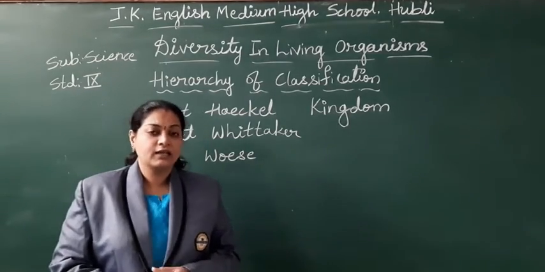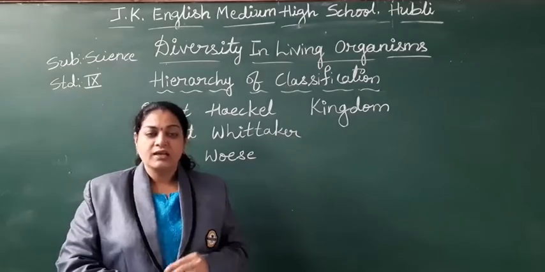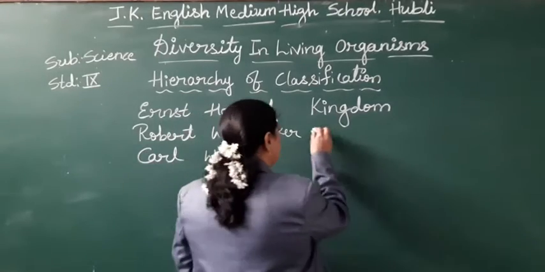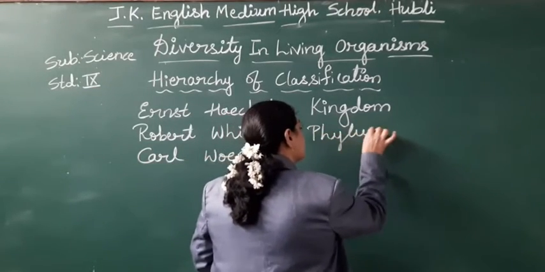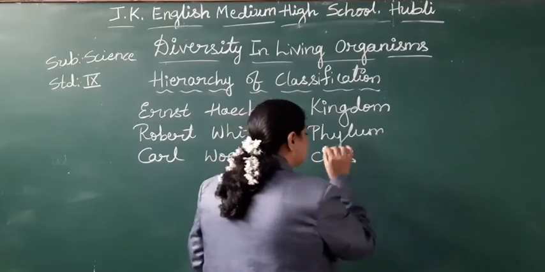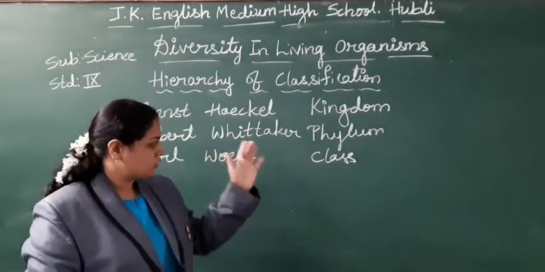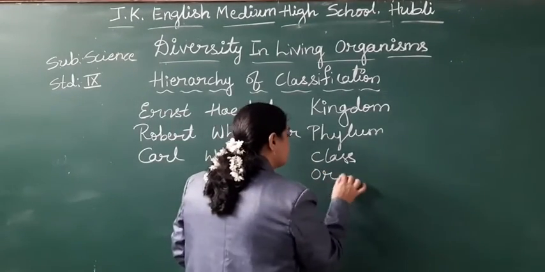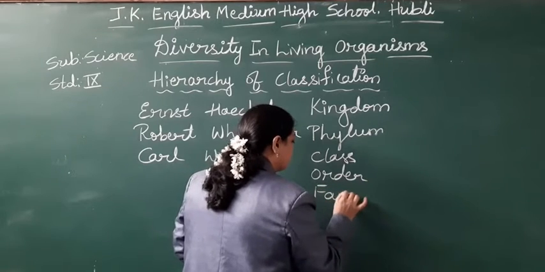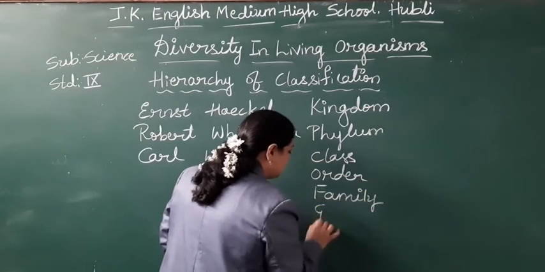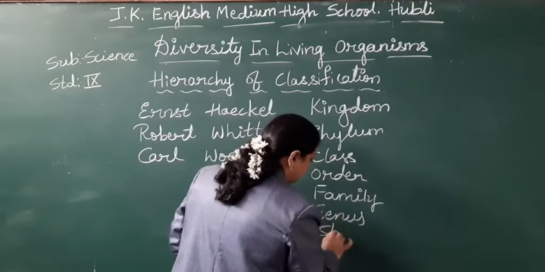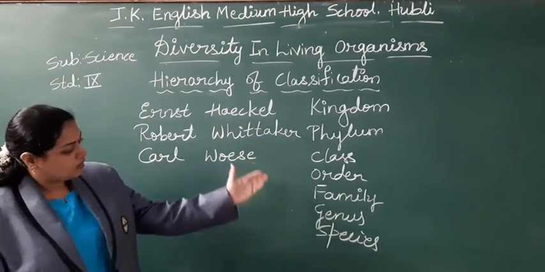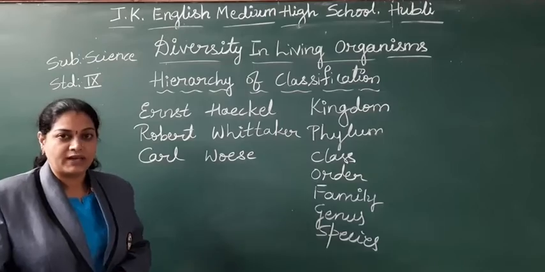So what are all the steps included in this hierarchy? The first, you have to divide them as a kingdom. Next, phylum. Next, class. You are already familiar with this because in 8th standard also we discussed the hierarchy, right? So class, order, family, genus, and the species. This is the hierarchy of the classification of organisms.